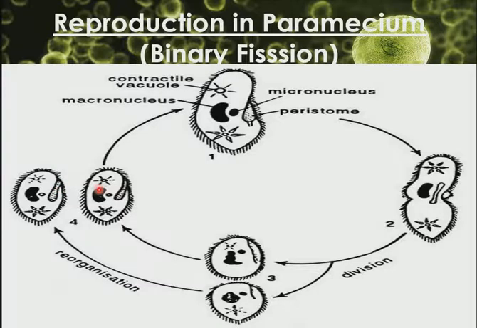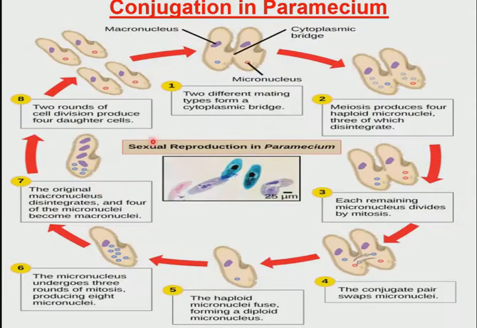Now, in Paramecium also, we have conjugation, another type of reproduction. But this is not asexual like binary fission; it is sexual reproduction. In conjugation in Paramecium, remember, they have two nuclei, the macronucleus and the micronucleus. The two mating paramecia come together and lie side by side to form a cytoplasmic bridge.